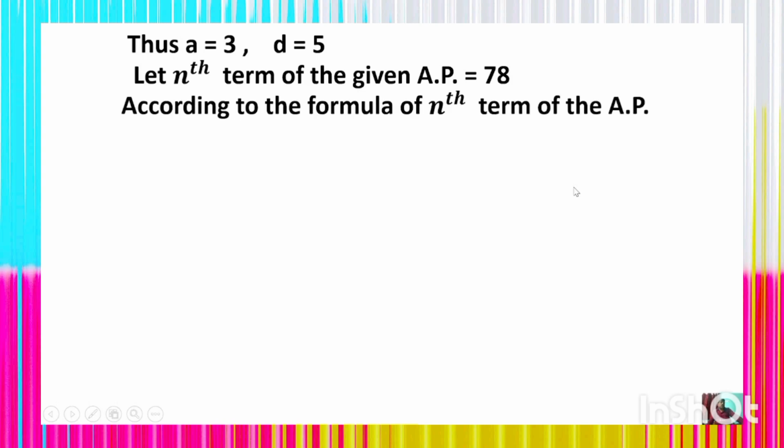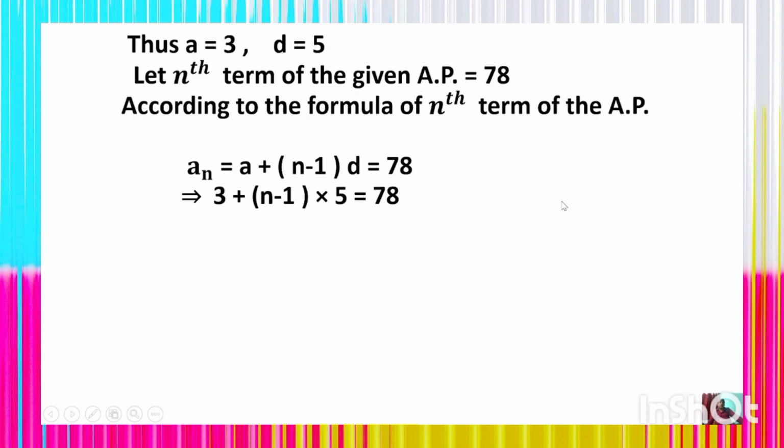So according to the formula of the nth term, the general term of AP, we know that a_n is equal to a plus (n minus 1) into d, which is equal to 78. So in place of a and d, use the values: 3 plus (n minus 1) into 5 is equal to 78. So (n minus 1) into 5 is equal to 78 minus 3. Here the plus 3 on the left hand side has been transposed, which is 75.